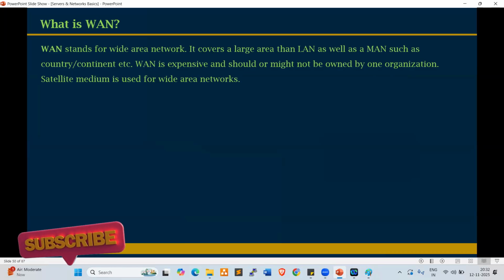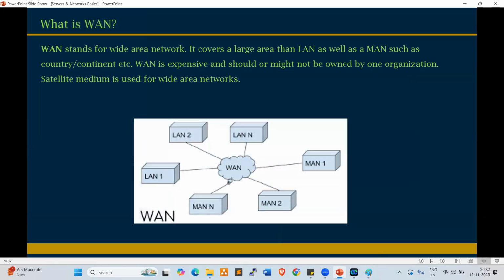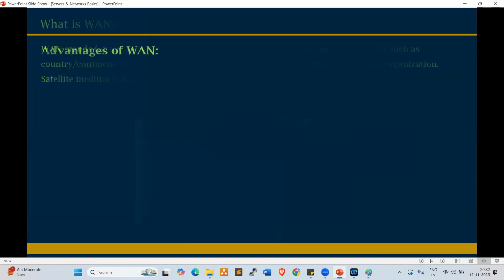So here we use the satellite medium, satellite communication used for wide area networks, right? That is why a group of companies subscribe to the satellite communication. Look at this. This is a combination of LAN, WAN, and MAN. What are the advantages of WAN?